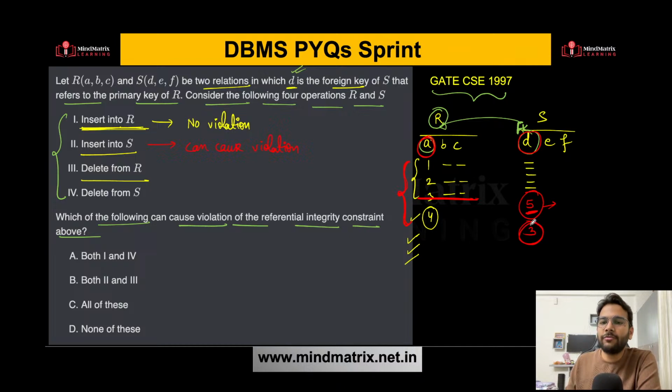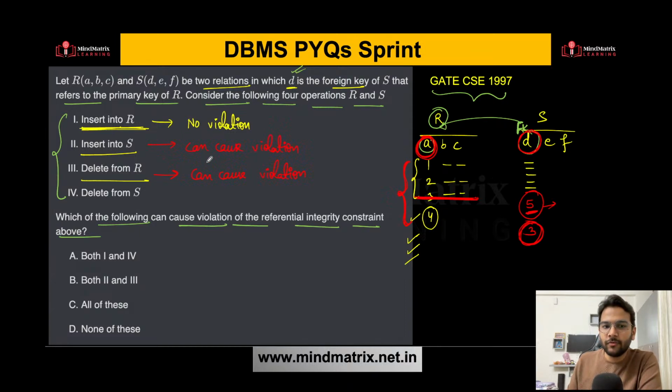Right? You cannot have 3 over here if you are deleting 3 from the relation R, because this is a foreign key over here which is referencing to this relation R and the attribute is A. So definitely it can also cause violation.